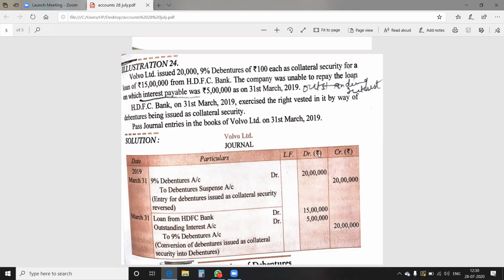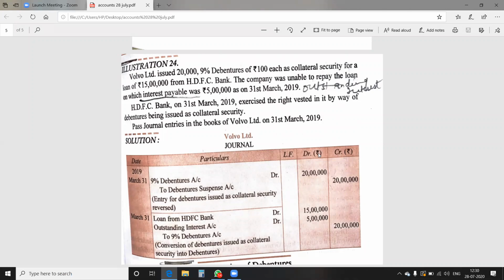HDFC Bank on 31st March exercised the right vested in it by way of the debentures issued as collateral security. Now, whatever debentures are issued as collateral securities are converted by the bank into cash. They acquire their right by converting the collateral security into cash and cover their loan of rupees 15 lakh and their interest outstanding, that is the interest payable of 5 lakh. 15 and 5 now become 20 lakh.